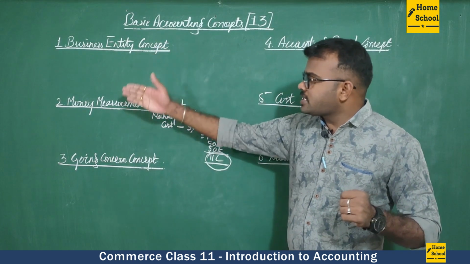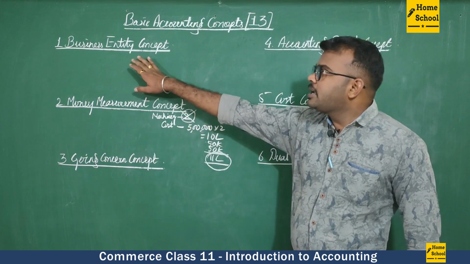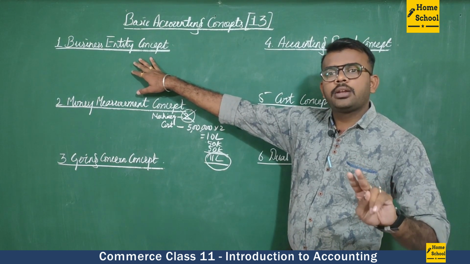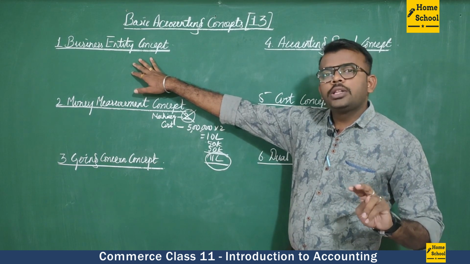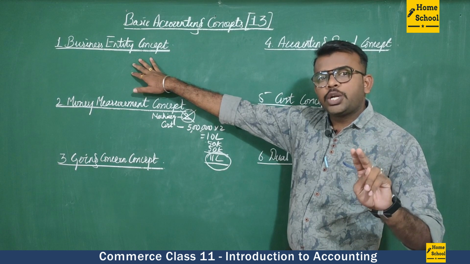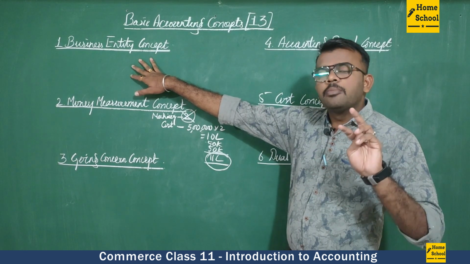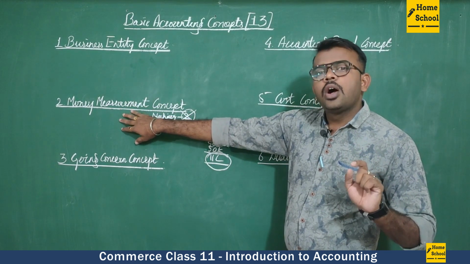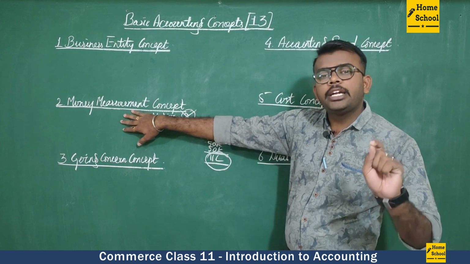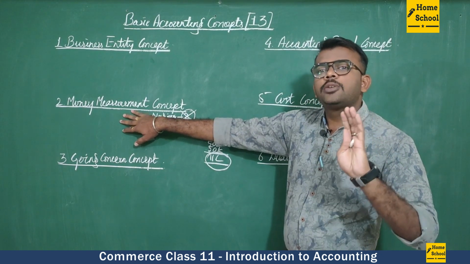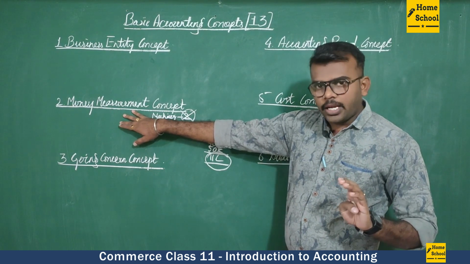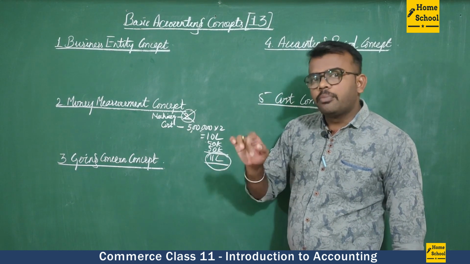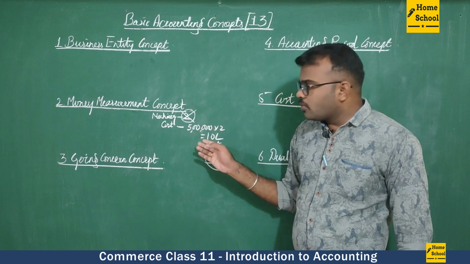That's all about the first three business concepts. That is the business entity concept. Here, both the business and the proprietor are two separate entities. All the transactions which are related to the business must be entered, from the business point of view only. The money measurement concept is that all the transactions should be entered in terms of money, not in terms of physical units.